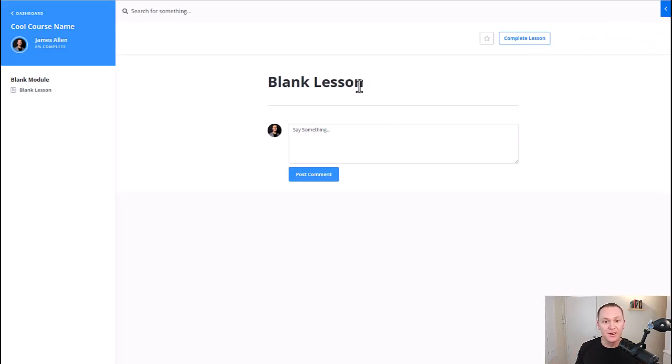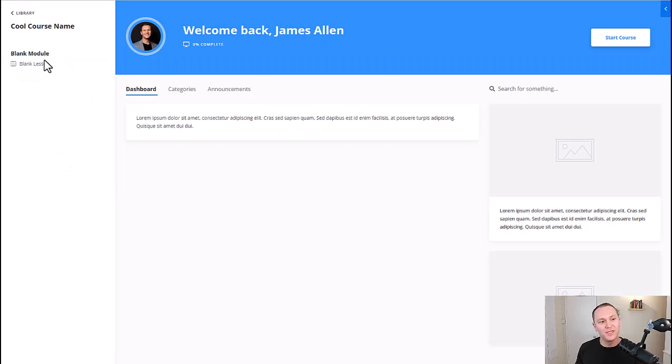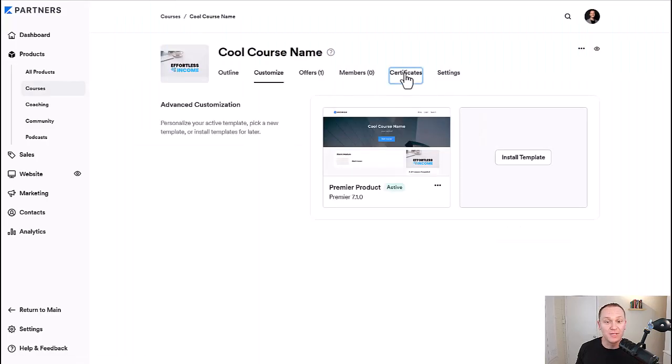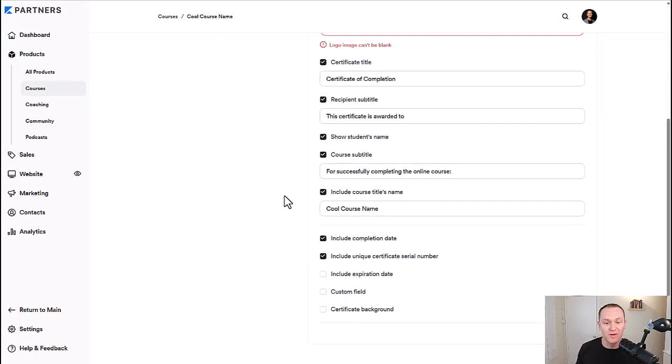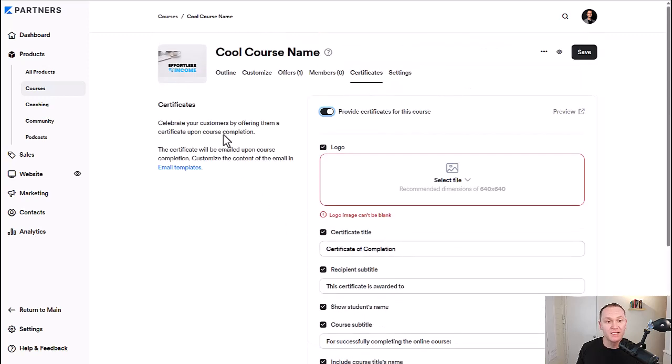So you can click here. There's nothing here, obviously, because I'm just kind of playing around with this. But it's cool because you can see all the different lessons along the side column over here, which is a really cool feature. You can add certificates to your online course. Just make sure you click this button, and then you can provide different certificates, customize them how you please.